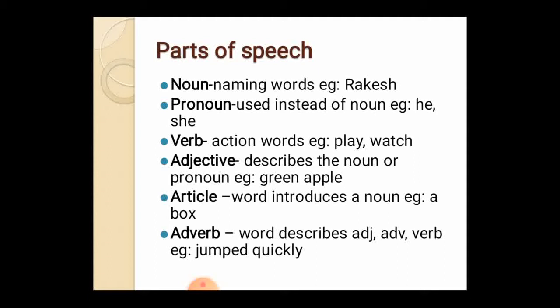Next thing is the article. An article is a word that introduces a noun. For example, a box, an apple, the lion. So all these nouns are introduced with a, an or the, based on vowels and consonants. The next thing is the adverb. It is similar to the adjective. An adjective describes a noun. An adverb describes a verb.